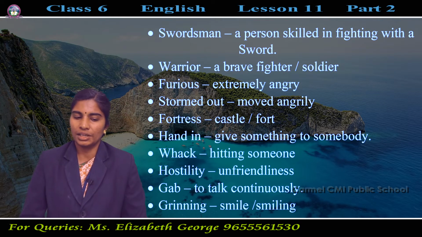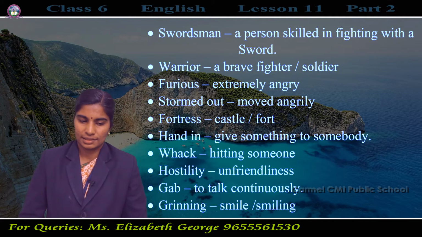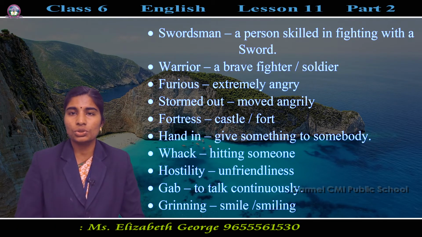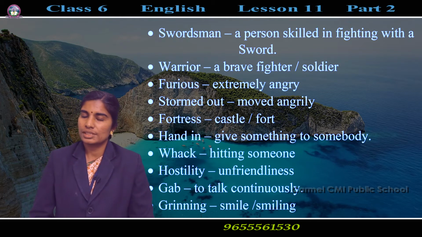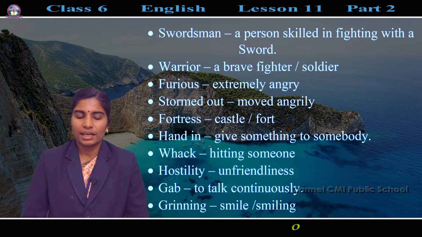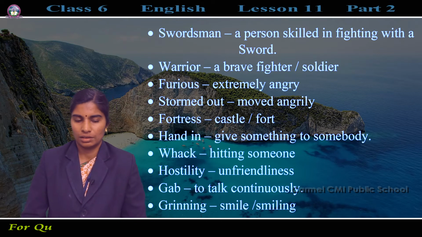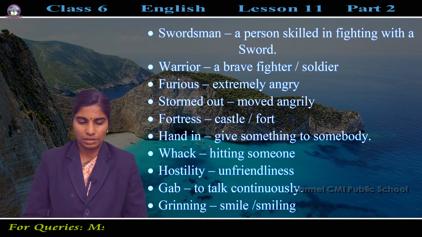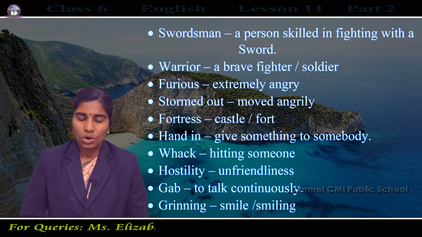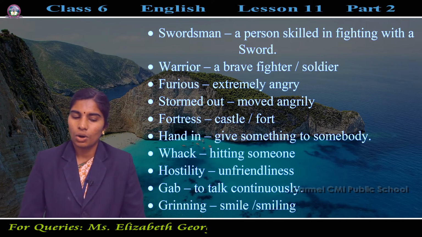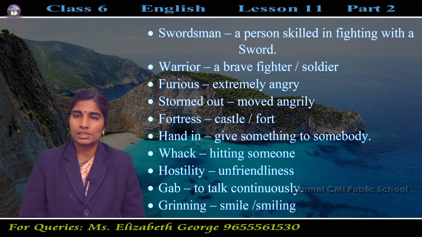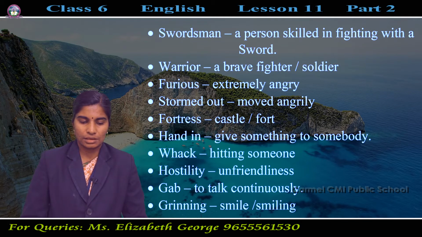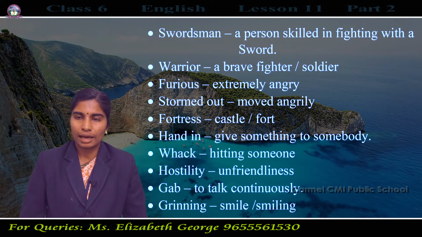Hand in, give something to somebody. Hand in means give something to somebody. Whack, hitting someone or beating someone. Hostility. Next one, hostility, unfriendliness. Hostility means unfriendliness.